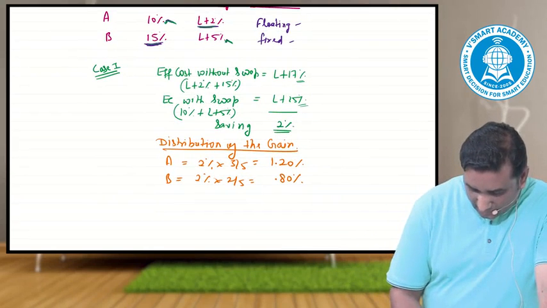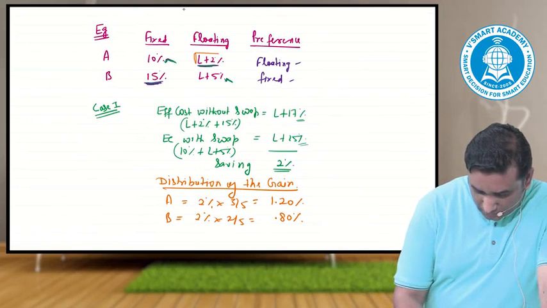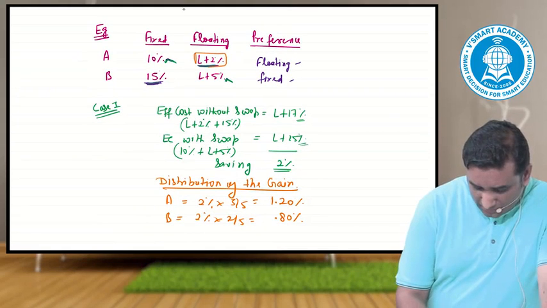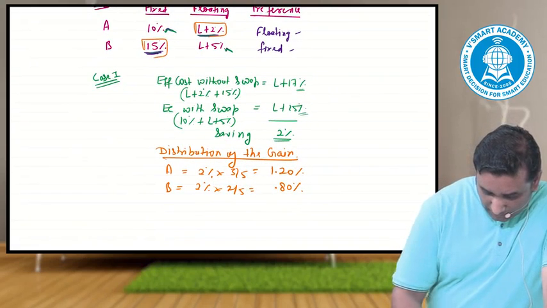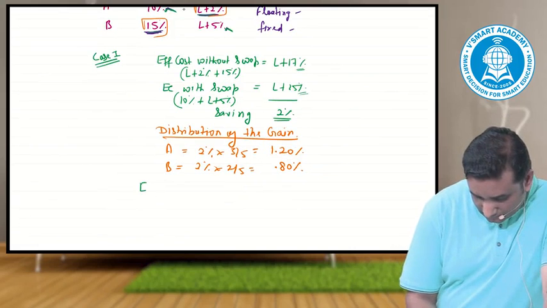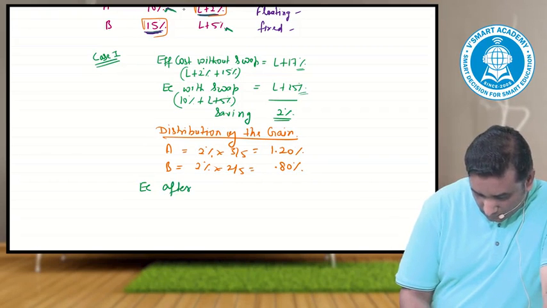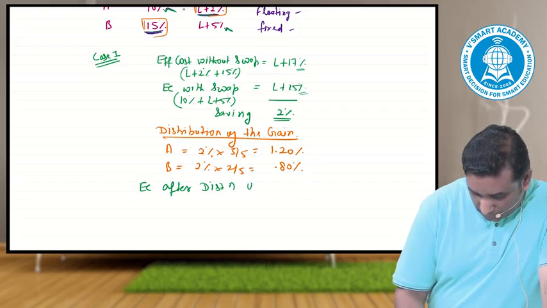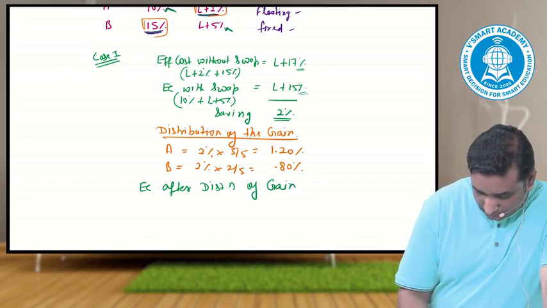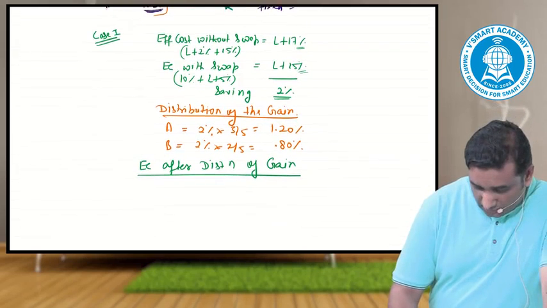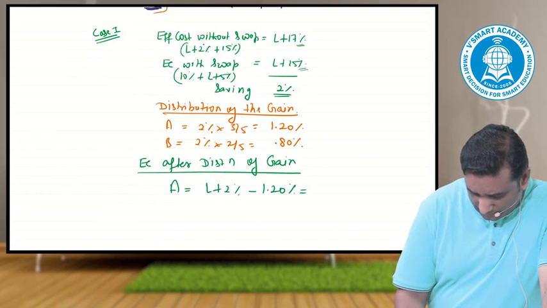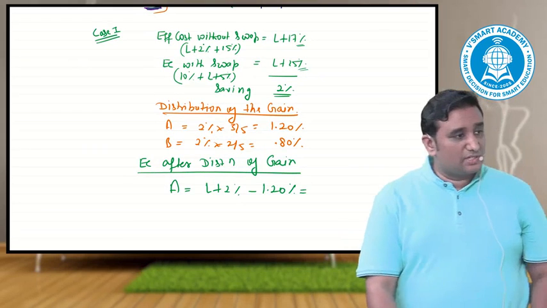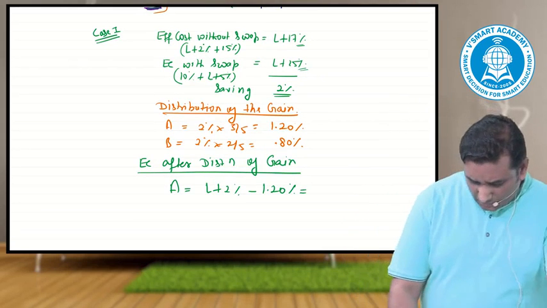Now, in this case, if he would have gone on his own, his costing was L plus 2. Now, I can say effective cost after distribution of gain. A's costing on its own would have been L plus 2. He will get how much percentage share of the gain? 1.2.